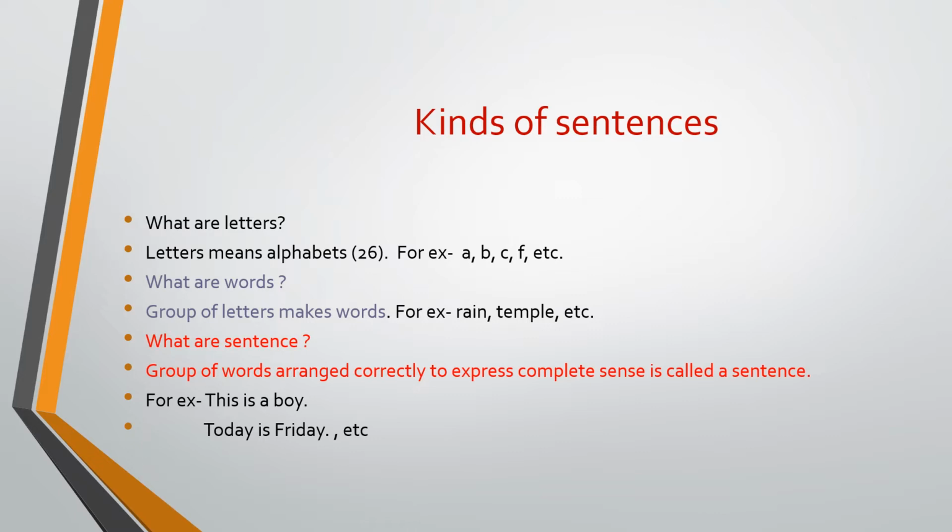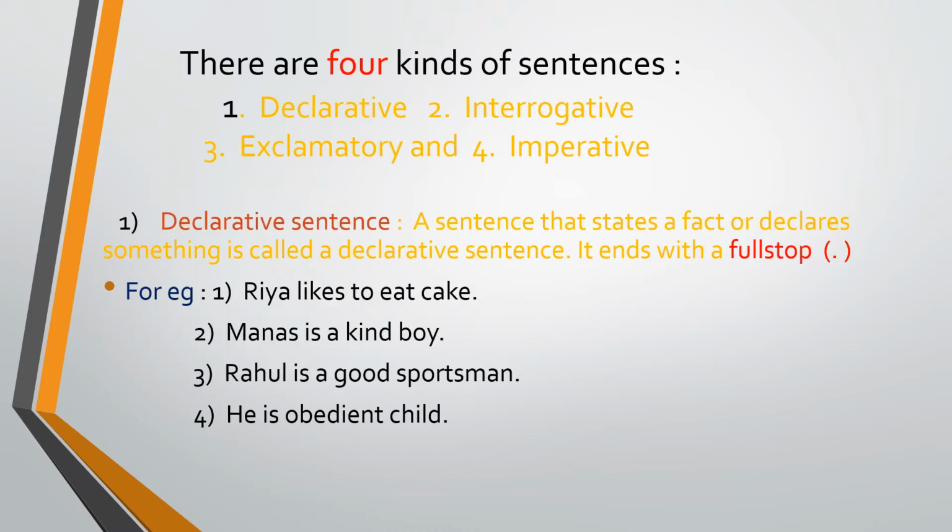Now, generally, we are talking about various kinds of sentence. Those various kinds of sentence are what we are going to study in this lecture. So let's begin. There are 4 kinds of sentences. Just now I told you we are talking about various kinds of sentence. Sentences have various names, various kinds. Here we are going to study 4 kinds mainly. First is declarative, second interrogative, third exclamatory, and the fourth is imperative.